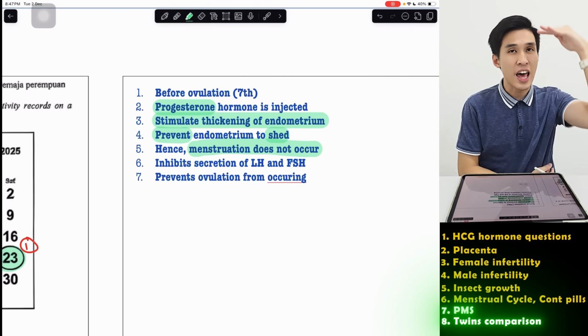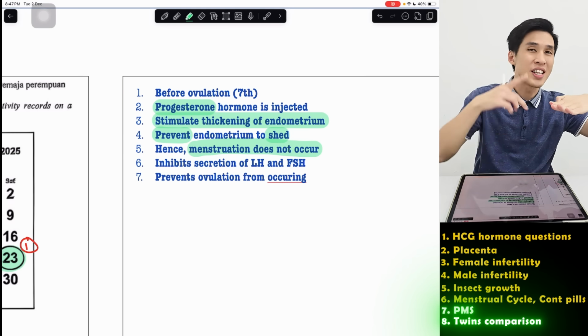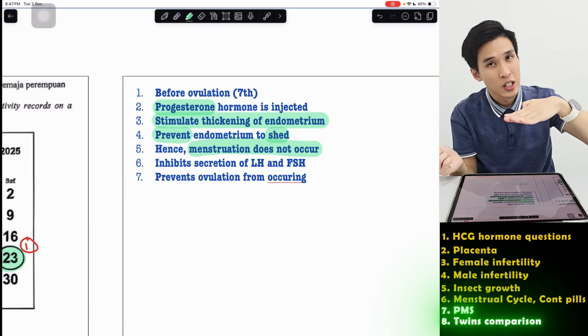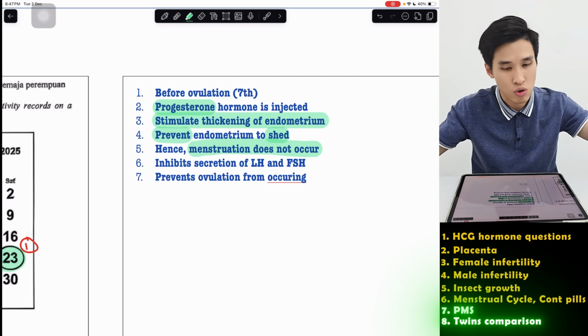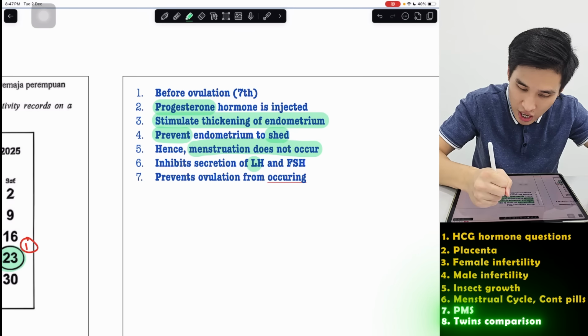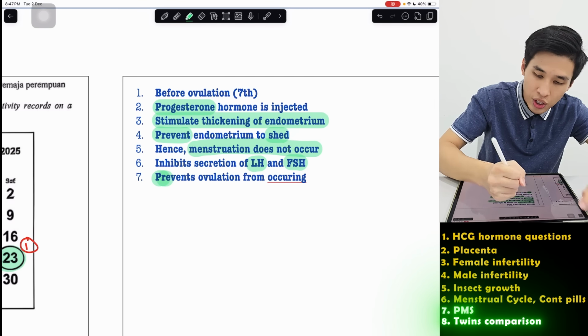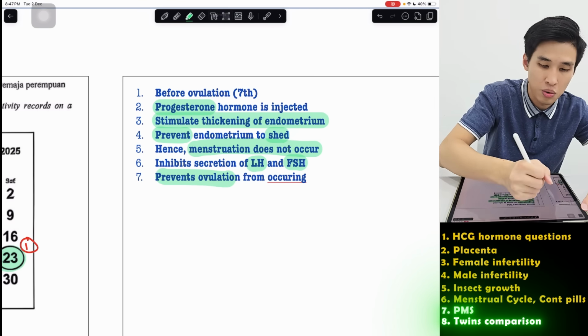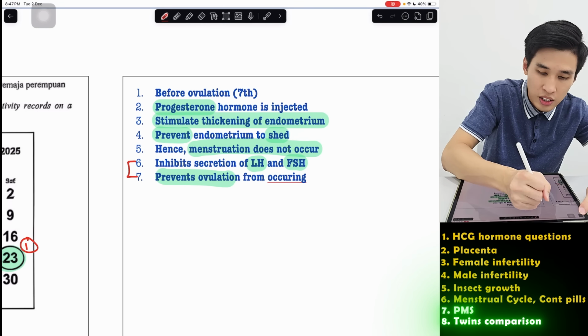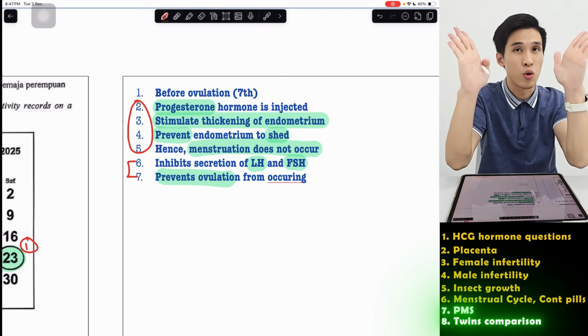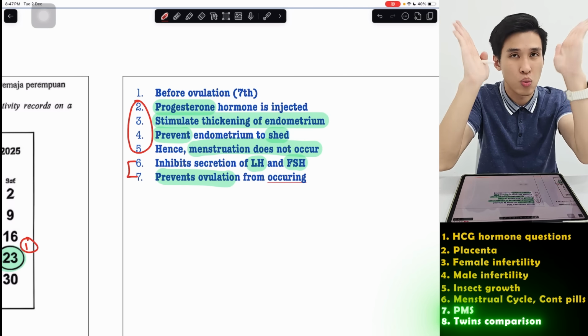Progesterone inhibits FSH and LH, so it prevents the next cycle from starting. If the next cycle doesn't start, it means there's no menstruation. So it inhibits LH and FSH, and prevents ovulation. So these are the 2 additional points we're going to mention. But the main one is this: the wall. You want to make sure it doesn't break down, because if it breaks down, that's where the bleeding of menstruation occurs.